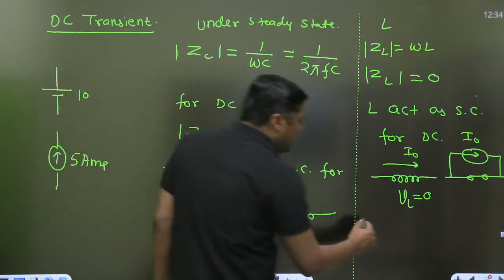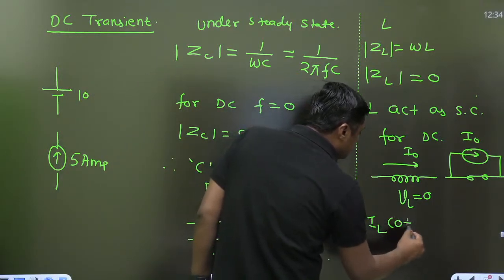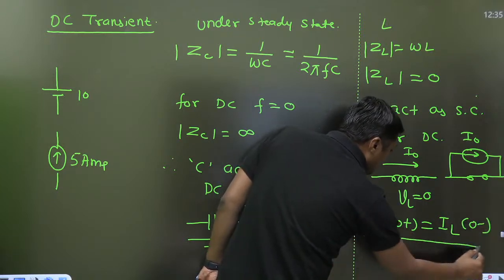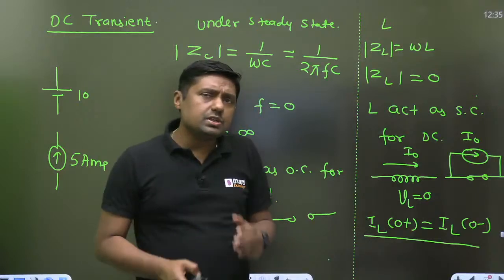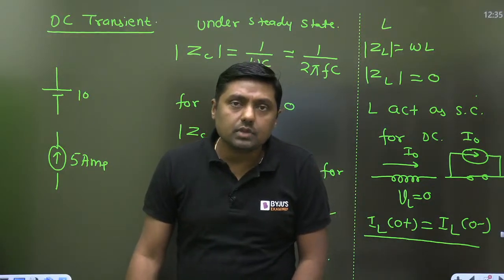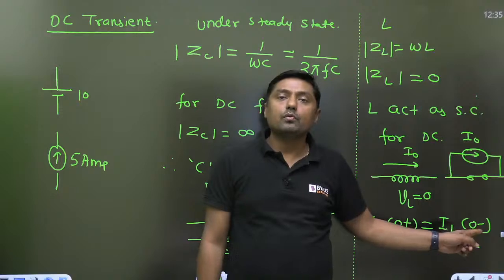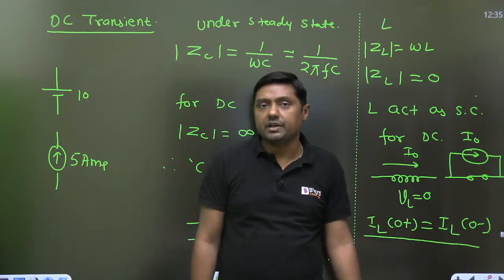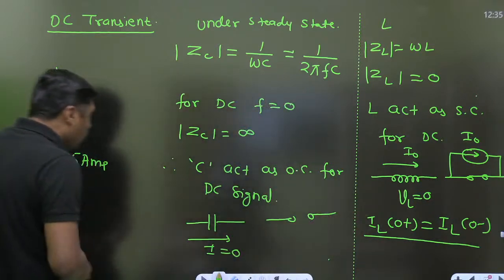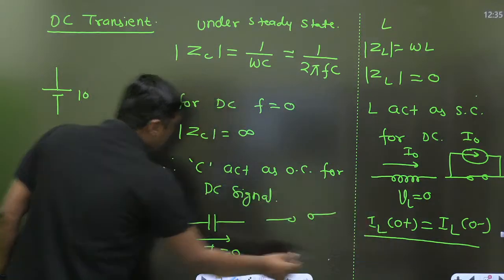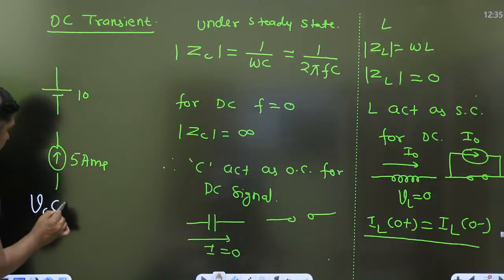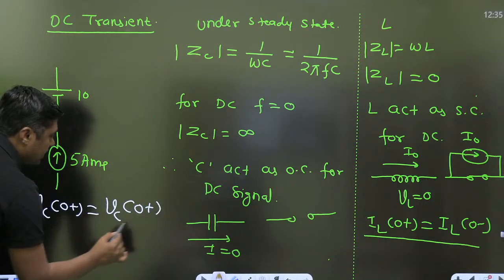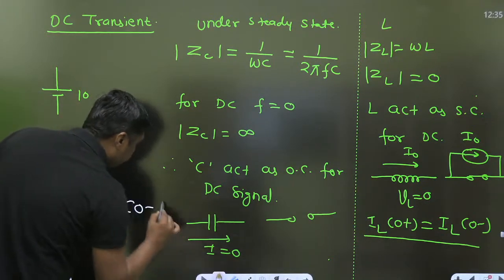Now, just after switching, the current through the inductor will remain the same. If you want to find the initial value of the current through the inductor, then first of all you have to find IL at 0 negative, under steady state condition. If you want to find the initial voltage across the capacitor, then first you have to find the voltage across the capacitor exactly at 0 negative.